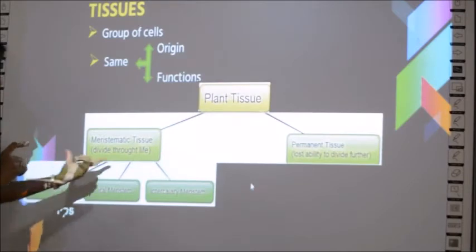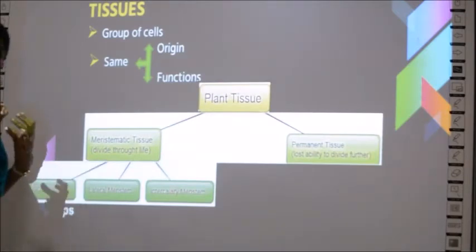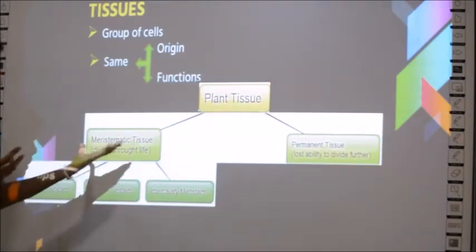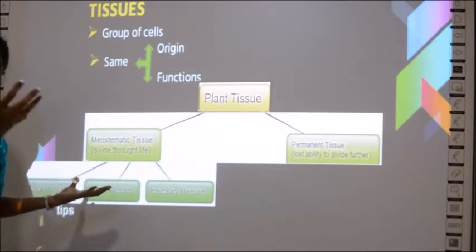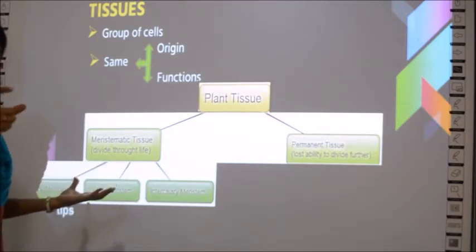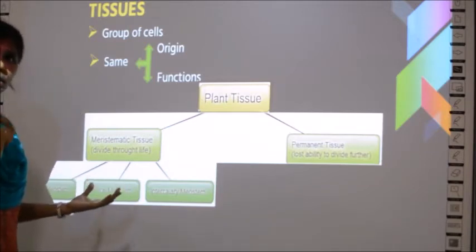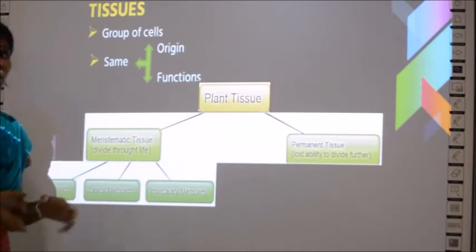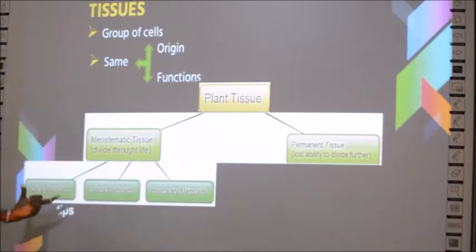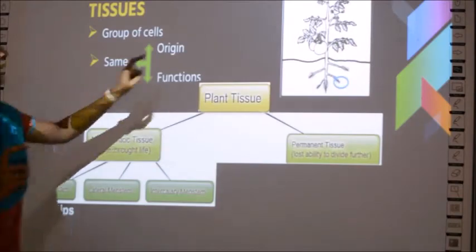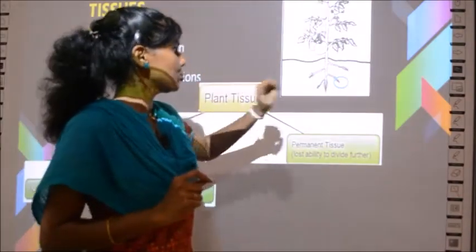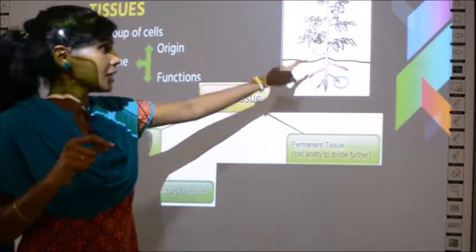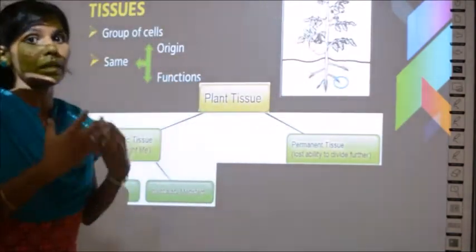Again, these meristematic tissues are classified depending upon the location where they are present. Just like I told you about leaf and root, every tissue will have a special place or location in a plant. Based on where they are present in the plant, they are of three types. Apical meristems are on the tip of the plant, say for example, the tip of the shoot or the tip of the root. Can you see the blue circle represents apical meristems?